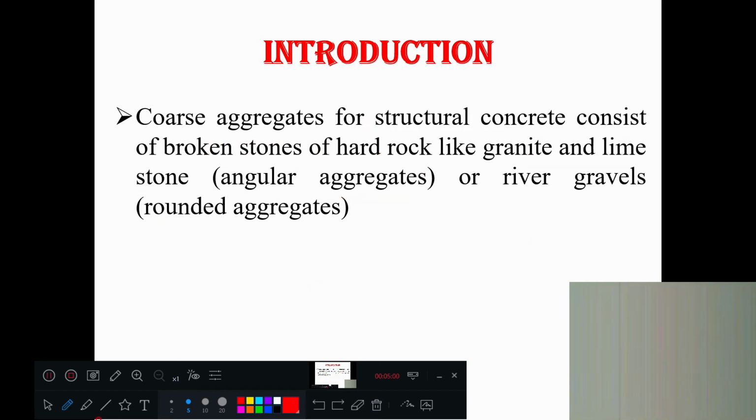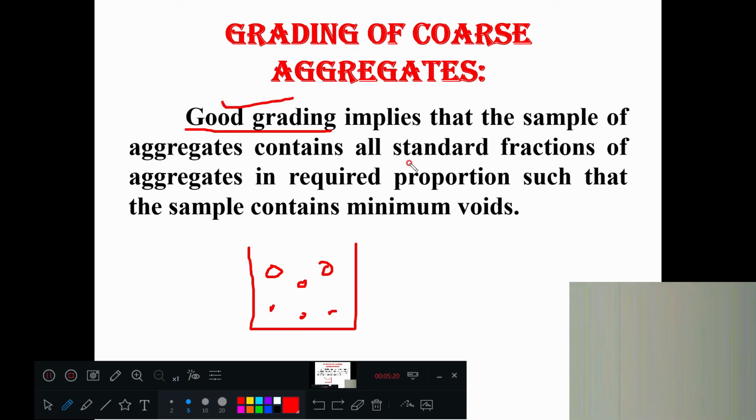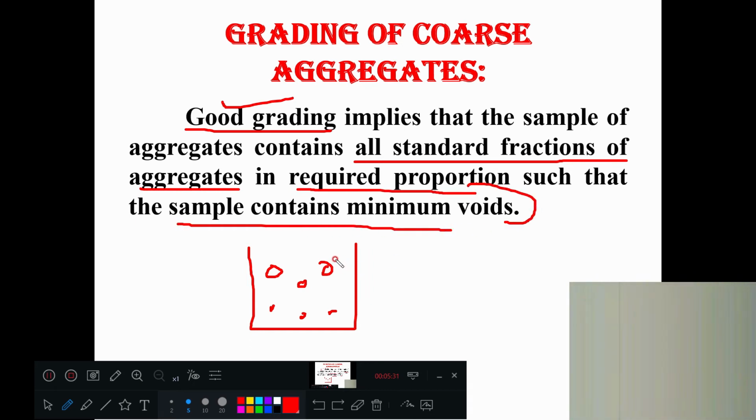Now next, as we have discussed the grading portion in the fine aggregate, if all the particle sizes 10 mm, 8 mm, 7 mm, 6 mm are present, then it is called good grading. That is why we have written it contains all standard fractions of aggregate sizes in required proportion such that the sample contains minimum voids. The voids formed by bigger particles are filled by smaller particles. So void content is less in good grading aggregates.